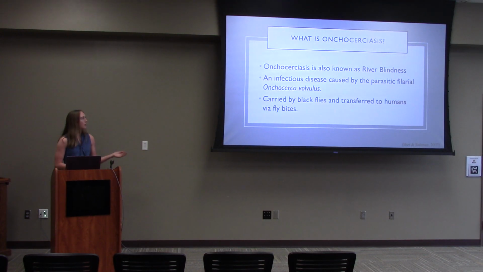You might be wondering, what is onchocerciasis? Onchocerciasis is also known as river blindness and is an infectious disease caused by the parasite Onchocerca volvulus, and it is a parasitic worm. It is carried by black flies and transferred to humans via the fly bites, and it has a wide range of symptoms and manifestations that occur.